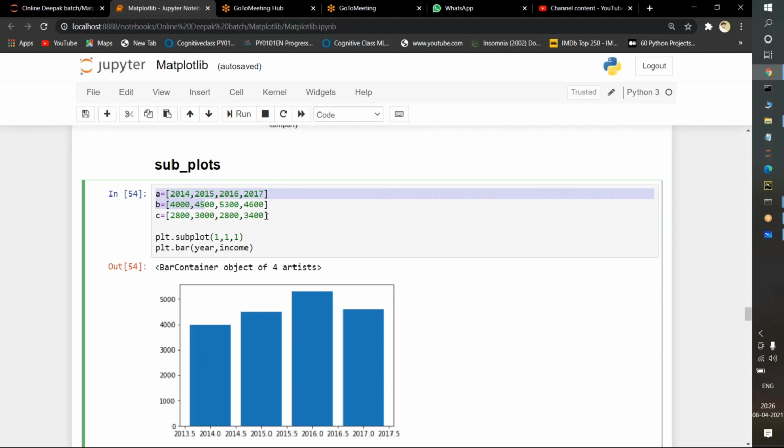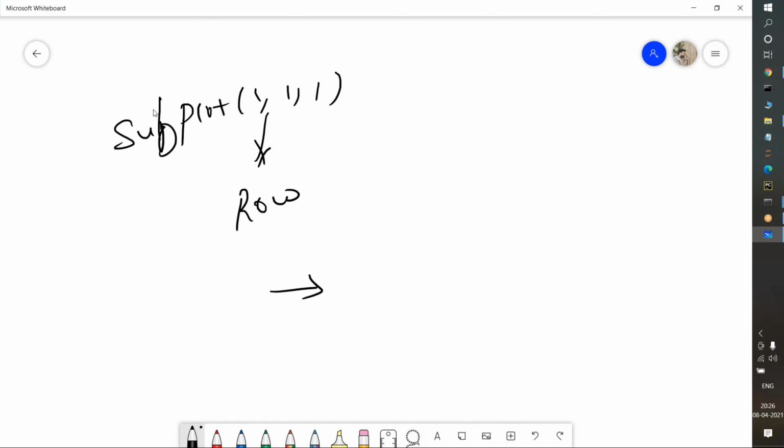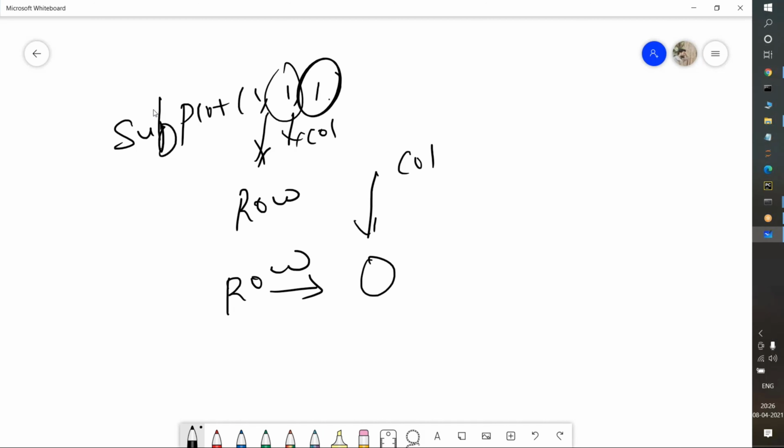See here, I am passing A, B, C. What I am doing here is plt dot subplot of 1, 1, 1. What do you mean by 1, 1, 1 here? This is known as a row. How many rows are there? I am having 1 row. This is column. How many columns am I having? I am having 1 column. This is the position where I want the first position.